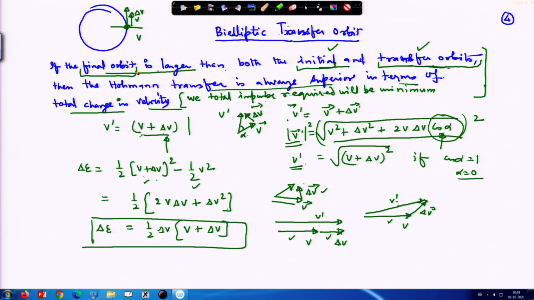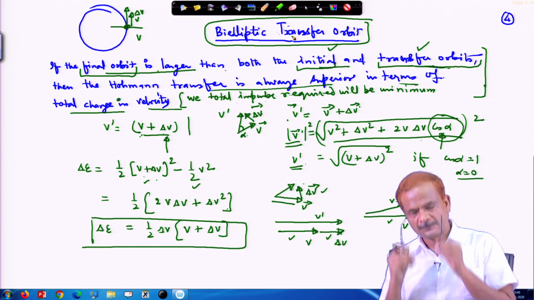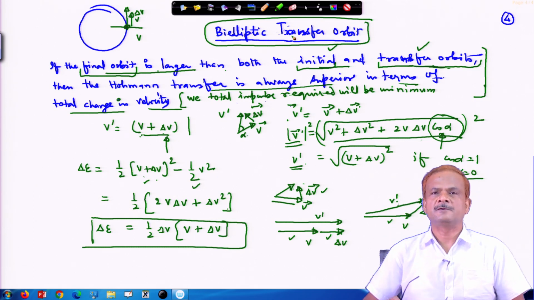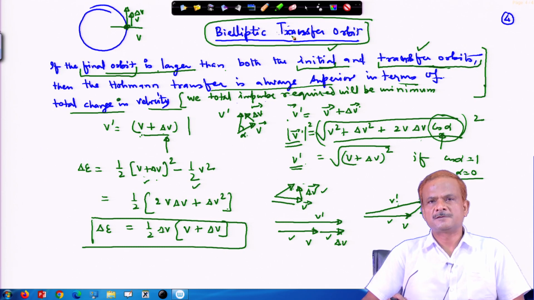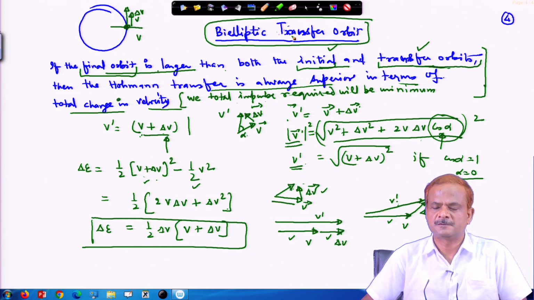Otherwise, later we will look at how the bielliptic transfer, in some cases, is better than the Hohmann transfer, but certain conditions must be satisfied, and we are going to explore this in the next lecture. Thank you.